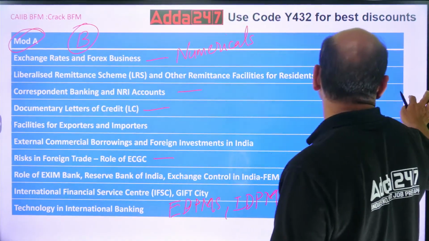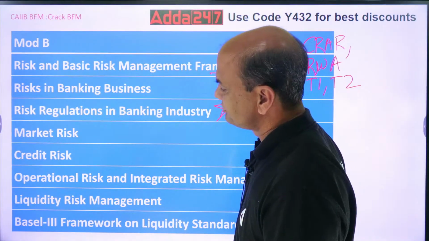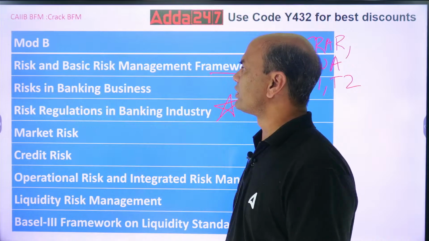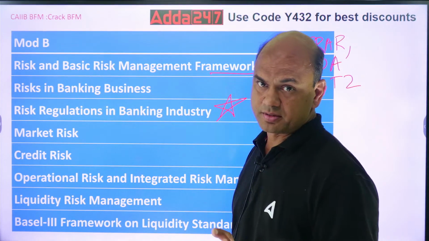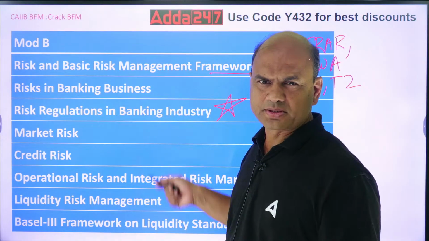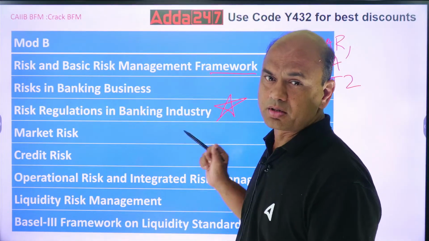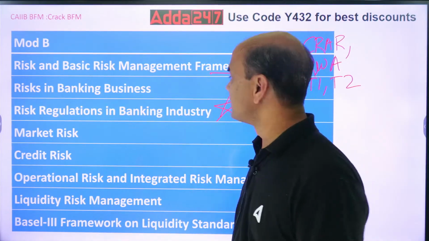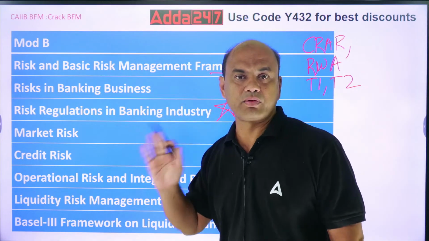Now module B is totally about risk management. In risk management, what do you have? See, what you have to learn and which is the toughest topic. All the topics are roughly equally tough, but the toughest among them, best among equals, is risk regulations in the banking industry. A very, very, very tough topic.